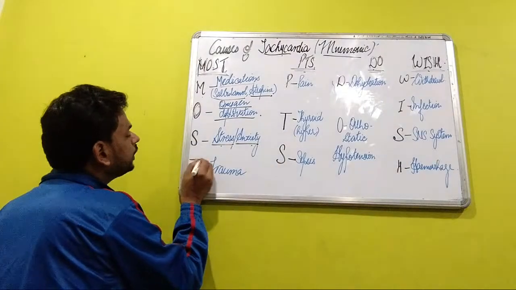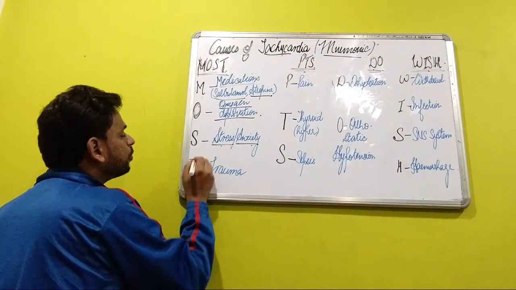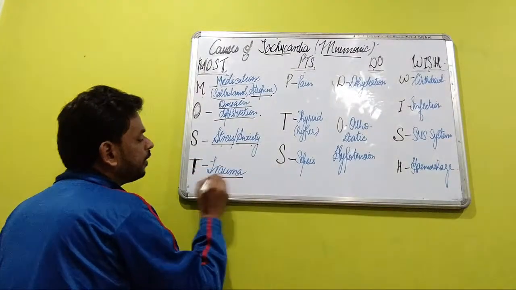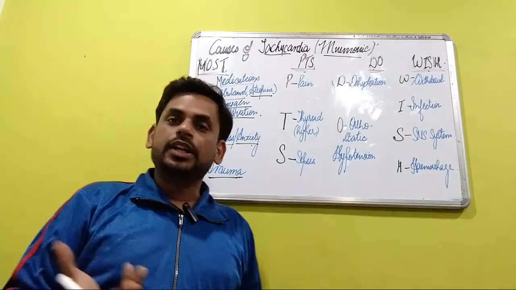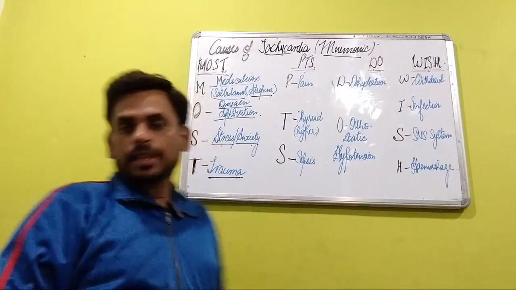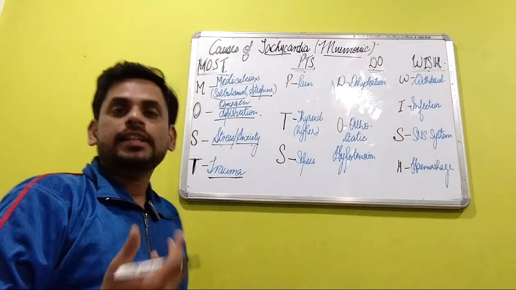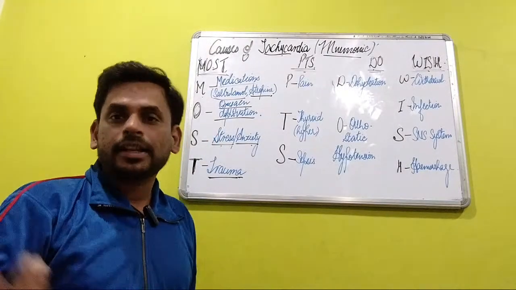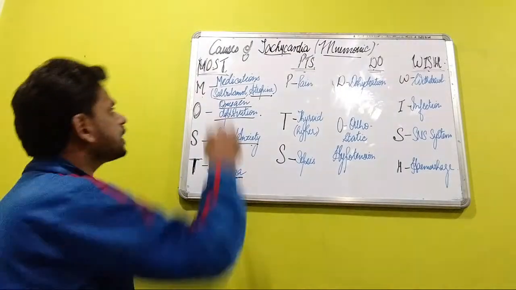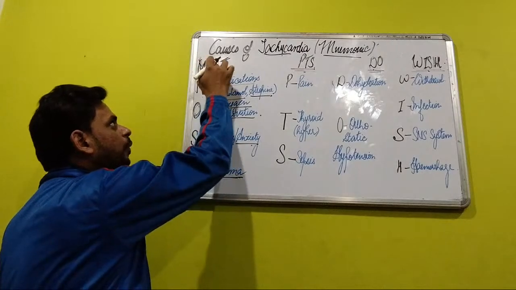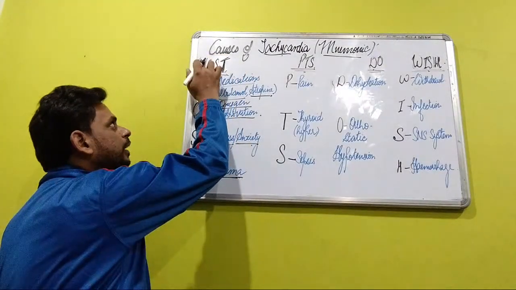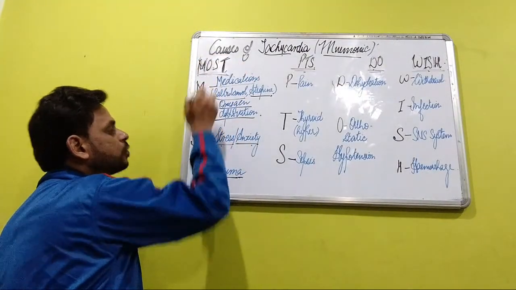And last but not the least, the T of most is referring to trauma. In situations where any kind of trauma is there, tachycardia can be precipitated, that is, an increased heart rate above 100 beats per minute. So just this was about most. These four letters, M-O-S-T, every alphabet is referring to one of the causes.